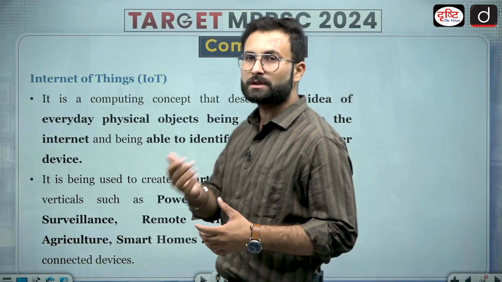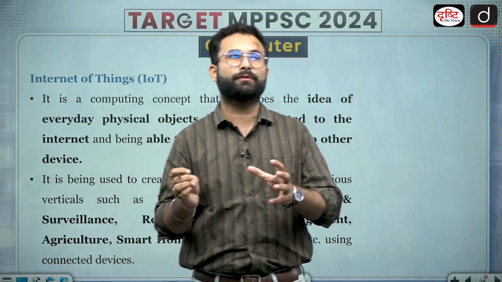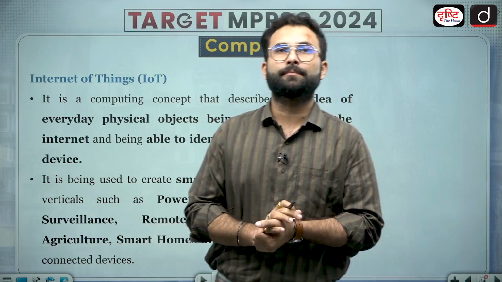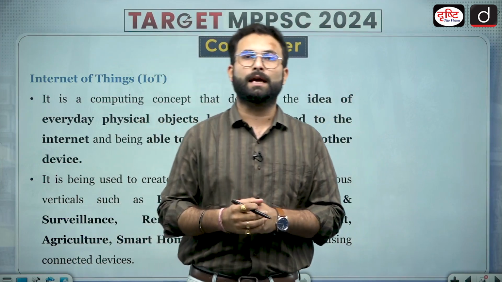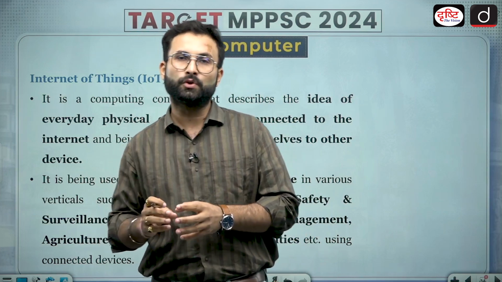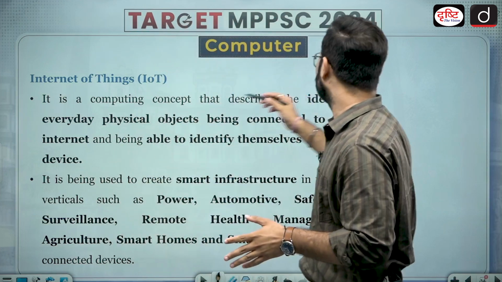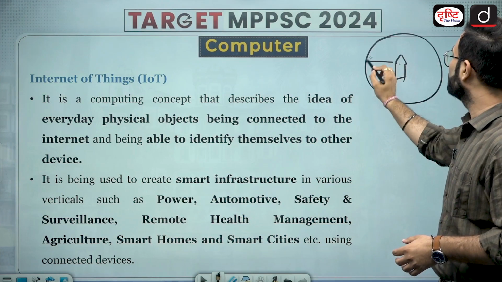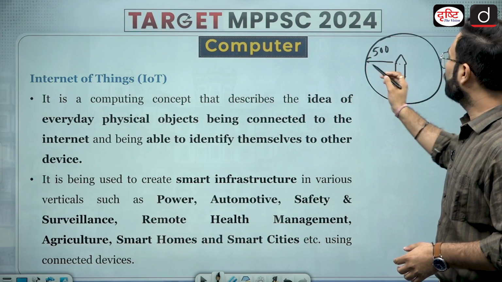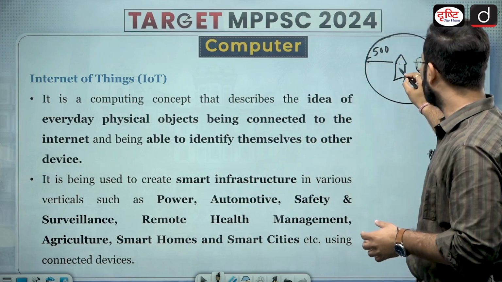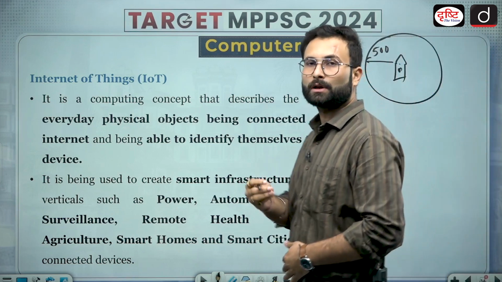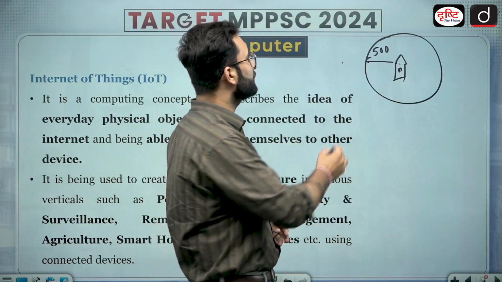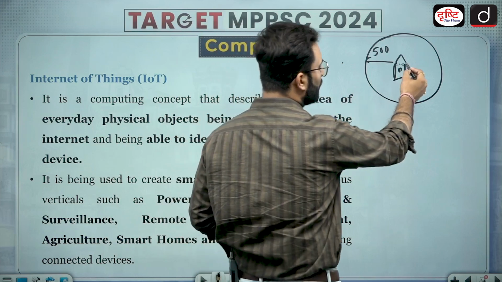Okay, so this is also a concept, which is the use of computers or the internet in the physical world. Let's say you are at your home, and you went out, your mobile is with you, and you left the periphery. Let's say this is your home and this is a radius of some 500 meters, and your phone has a location, your home has some kind of system or a computer which is enabled with the location. Now you have left the 500 meters radius. Now this home will lock itself.